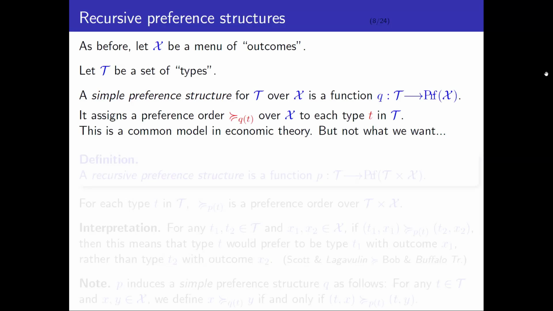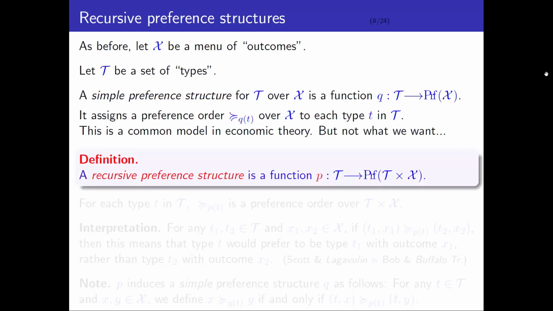We want something a little bit more complicated. So here's the key definition. A recursive preference structure is a function P that maps every type into a preference order on type outcome pairs. That means that for every single type T, we get a preference order, which I'm going to indicate with this symbol here, on the Cartesian product T × X.